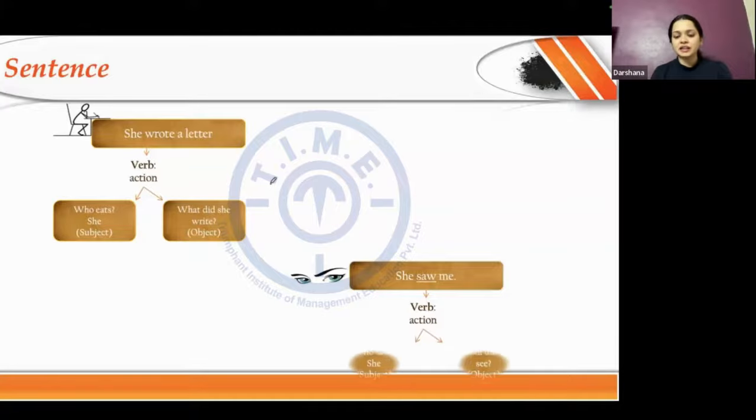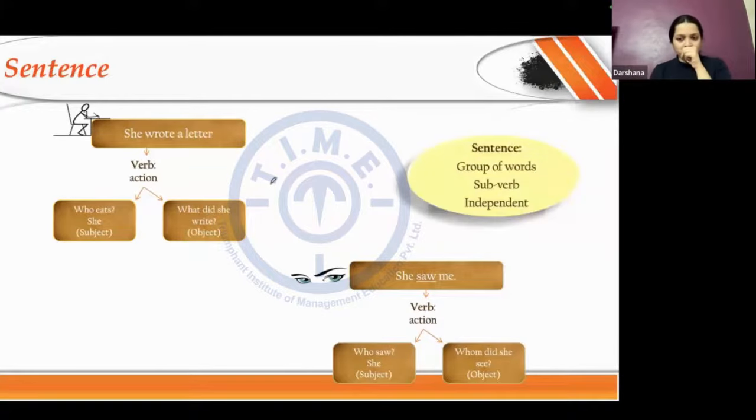Basically, a sentence is nothing but a group of words that have a subject and a verb in them and are always independent. Please remember, sentences may or may not have the object. They may sometimes even not have the subject also. But they will always have a verb and they are always independent. A sentence in itself is always independent, right?